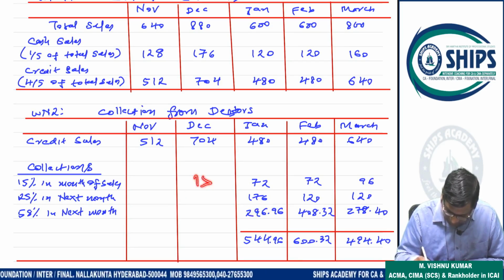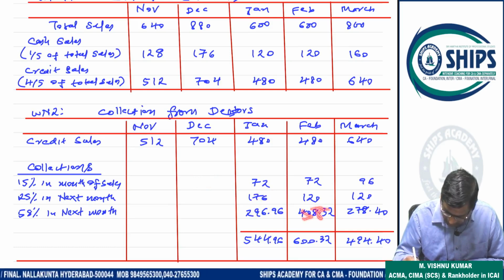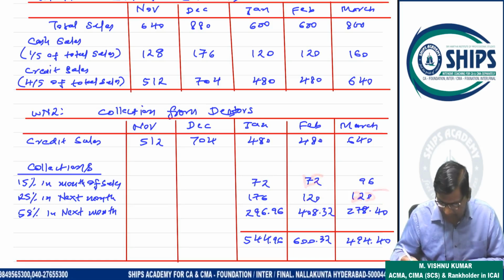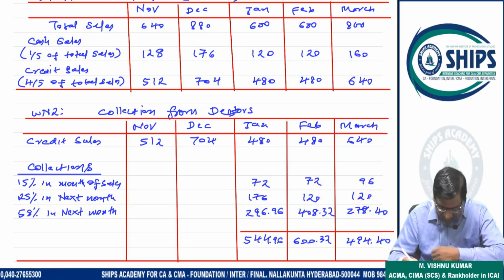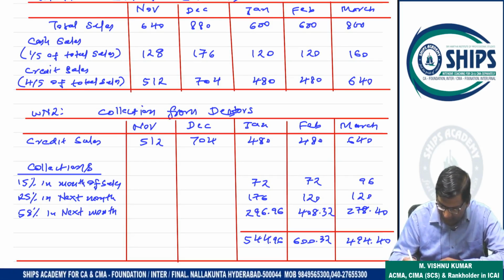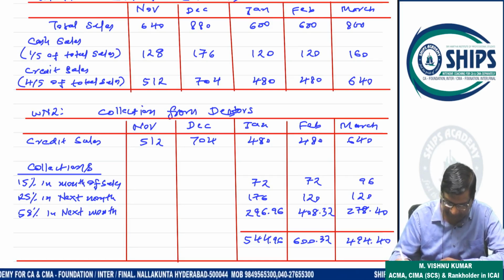Again 704: 15% here, 25% here, 58% here. 480: 15% here, 25% here, 58% here. That's it. So after this, 72, 176, 296.96 coming; 72, 120, 408.32 coming; 96, 120, 278.4 coming.